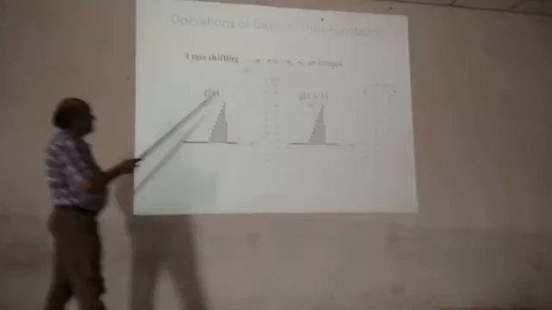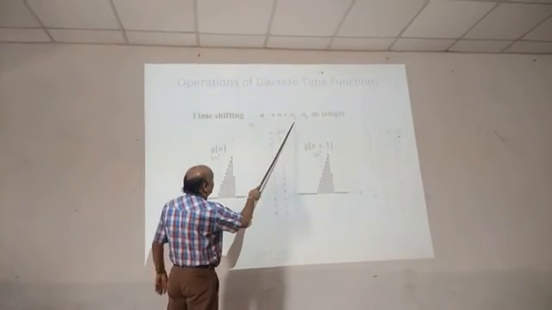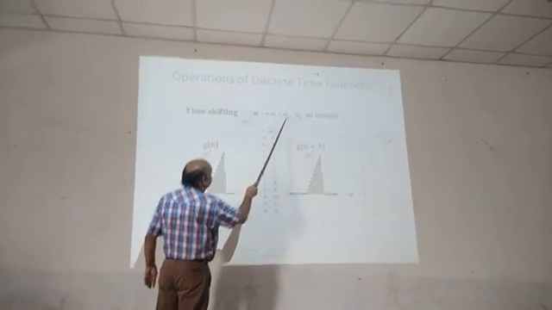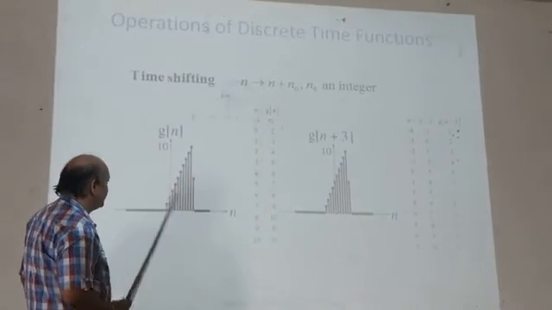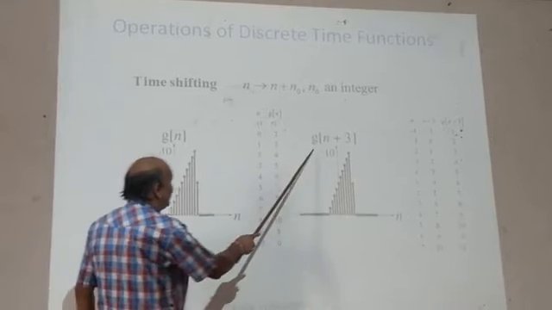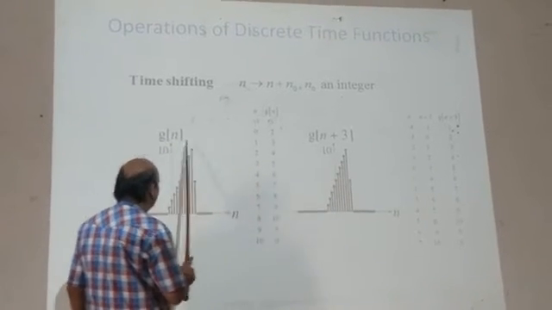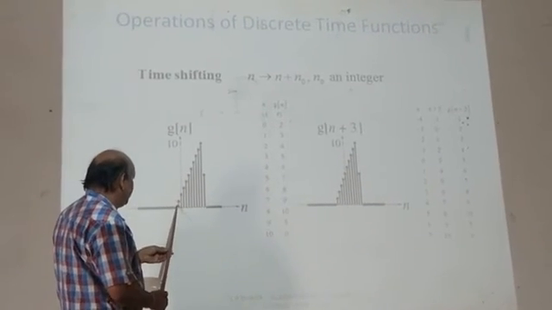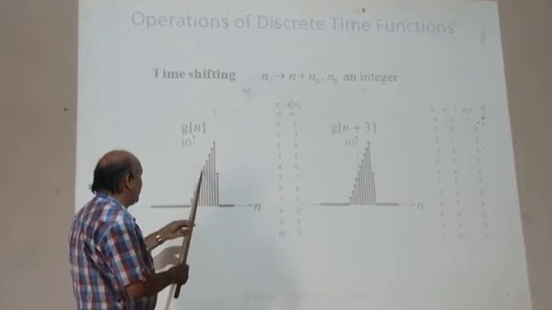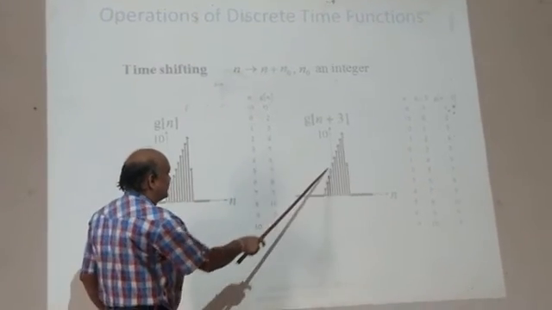This is time shifting, advance shifting, n plus n naught, where n naught is an integer. This is the integer and this is time shifting. You can see this is g of n given here and this is g of n plus 3 here. If you see this signal, this will be n plus 3, this will be n plus 3, all these will be n plus 3 here, like this.